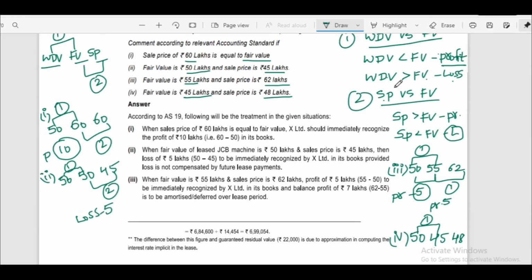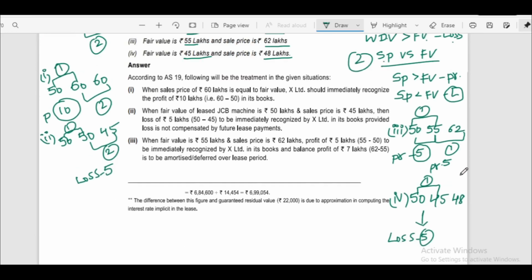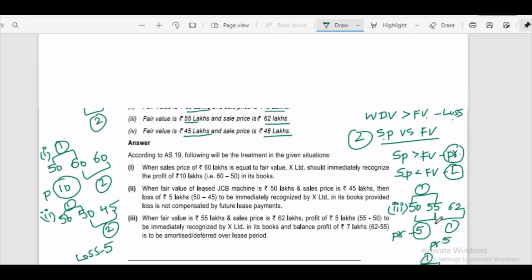If WDV is greater than fair value, it is loss. In this case, the loss of 5 lakhs we have to recognize immediately. Secondly, we compare selling price and fair value. Here selling price is greater than fair value, so it is profit. Profit is 3 lakhs. We have to recognize the 3 lakhs profit immediately.